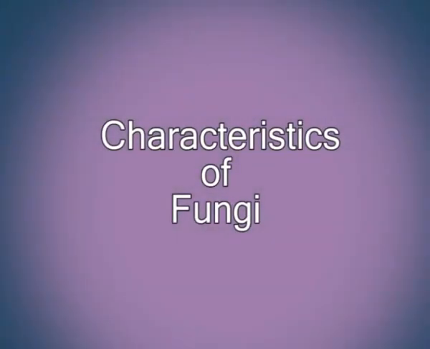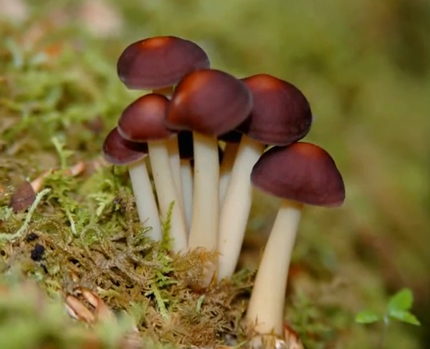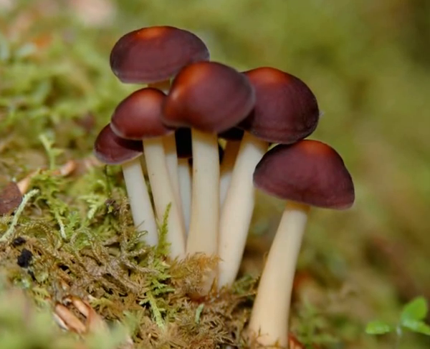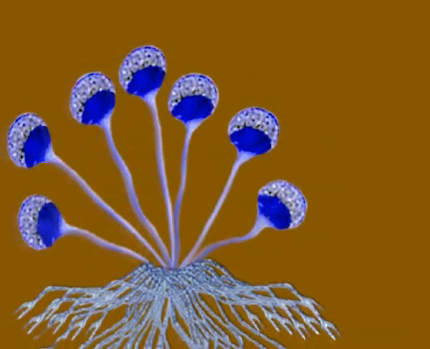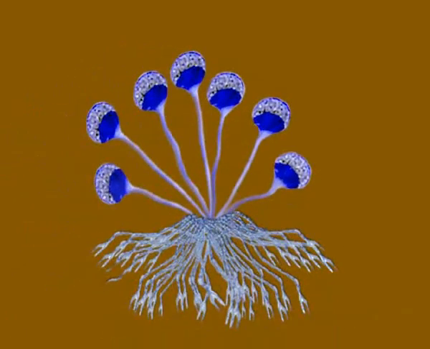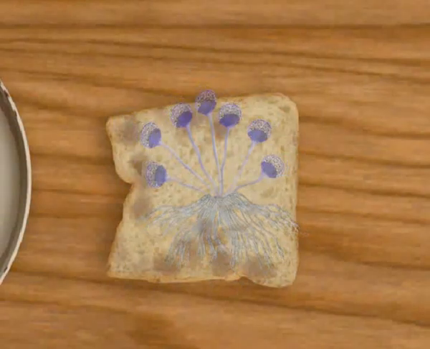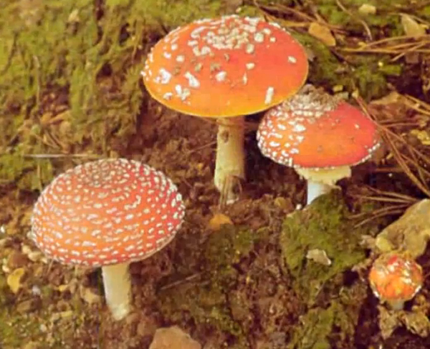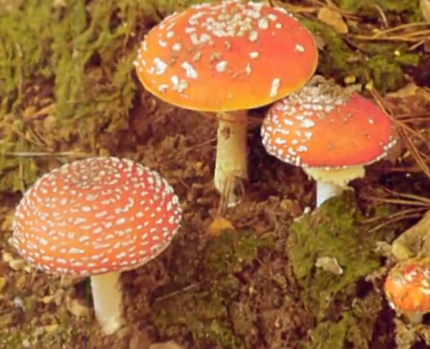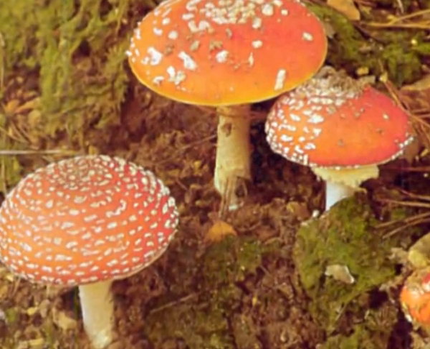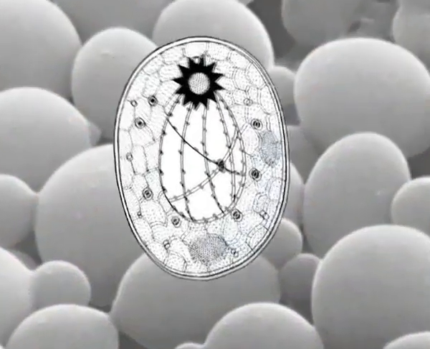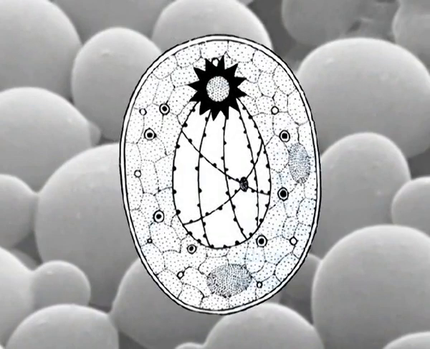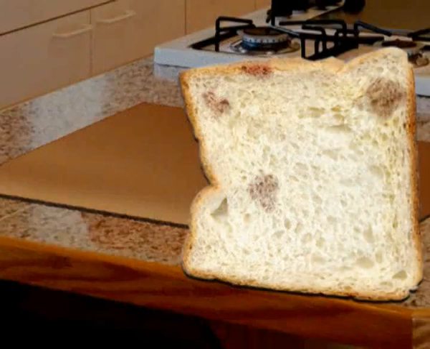Characteristics of fungi. The appearance of fungi resembles plants. They lack chlorophyll and hence are not capable of performing photosynthesis. So they must get their nourishment from other sources. Many fungi absorb nutrients directly from the soil. Fungi are eukaryotic and non-motile organisms. They are heterotrophs by absorption.